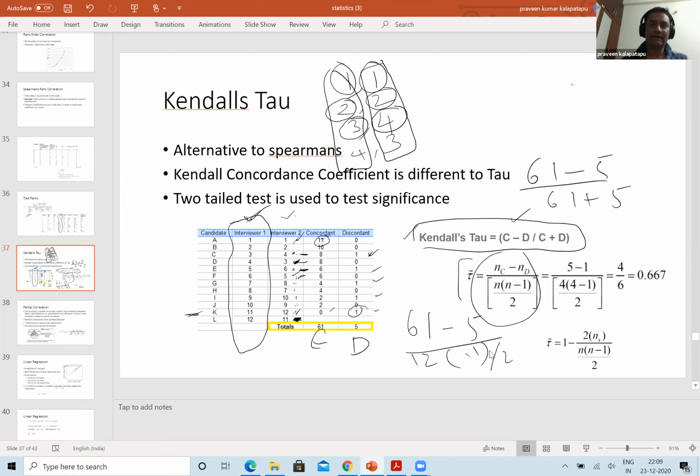Praveen, that 66, is it a print mistake? How has the 5 minus 1 come, and the bottom n equal to 4? How has it come? No, that's a different table. This is a different formula. Don't worry about this. This formula I just cut and pasted from our material. So it came from a different example, and this is a different example.